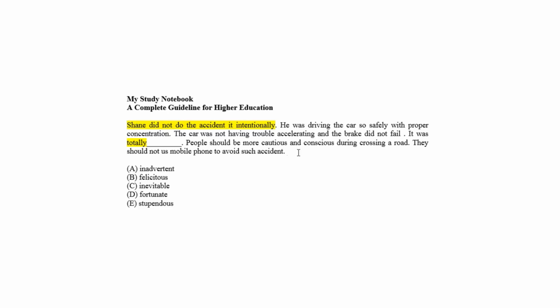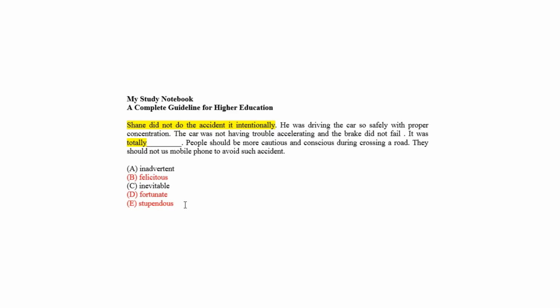Felicitous and fortunate, given as choice B and choice D, both mean pleasing and fortunate or lucky, which is opposite in meaning with respect to the prediction, as it was unintentional. So we can eliminate choice B and D. Stupendous, as choice E, means excessively impressive, which is totally irrelevant and absurd with respect to an accident and the passage to make sense. So choice E is also eliminated.